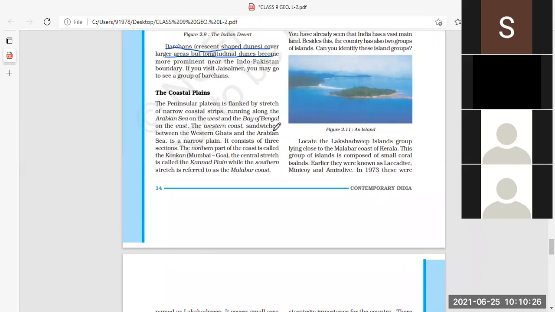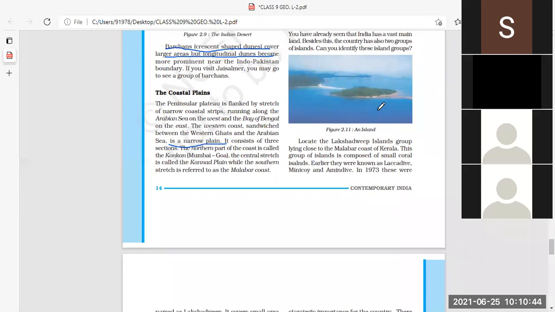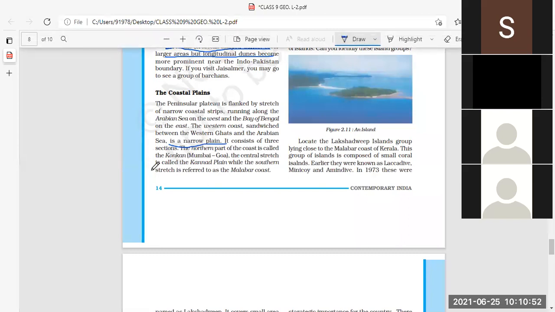The western coast sandwiched between the Western Ghats and the Arabian Sea is a narrow plain. As you know, what is a sandwich? You don't know what a sandwich is? At breakfast, you have something between two breads, either salad, tomato, or like that, and you make a sandwich like that.